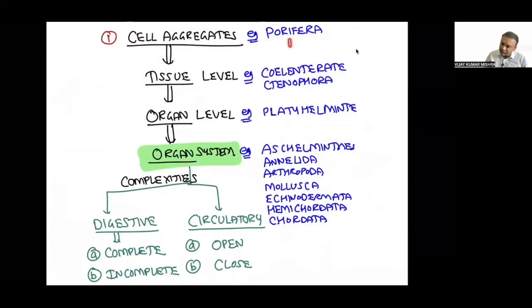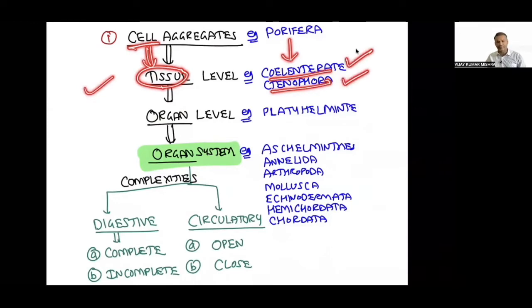From Porifera we move on to the next phylum called Coelenterata, and next is Ctenophora, and in both phyla the cells will combine to form tissue. What is tissue? Tissue is a group of cells having similar structure and similar function, correct? So cells here will combine to form tissue, and tissue level of organization is going to be seen in case of Coelenterata and Ctenophora.